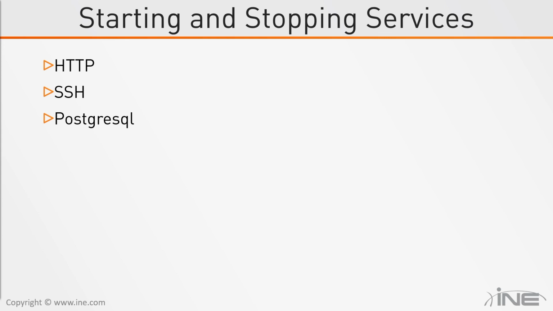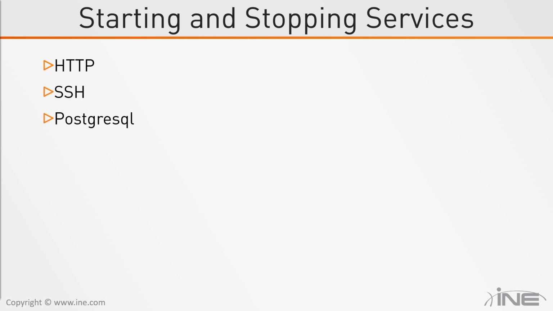So HTTP is important because it's going to allow you to host your own web server. You're going to notice there's going to be a lot of times in the labs where you're going to host your own exploits or your own scripts on your web server, and you're going to use them to gain access to another machine. SSH is going to be important because it's going to allow you to SSH to and from your machine. And PostgreSQL is important for Metasploit mainly. We're going to get into that more in a later video, but I'm going to show you the reason of its importance in this video.